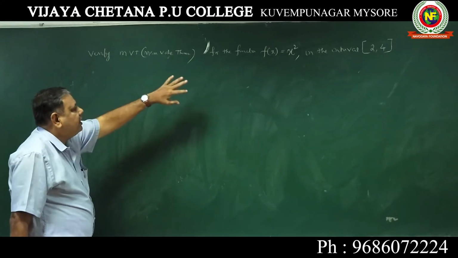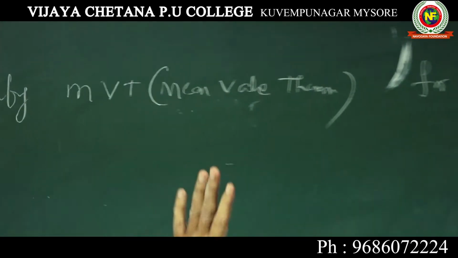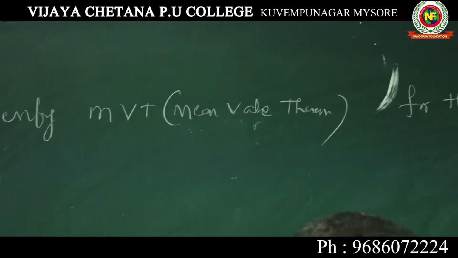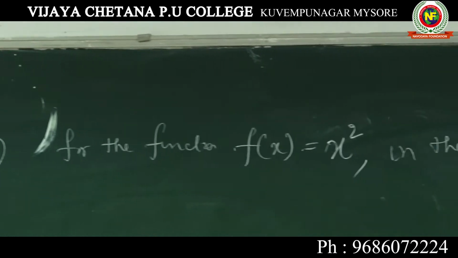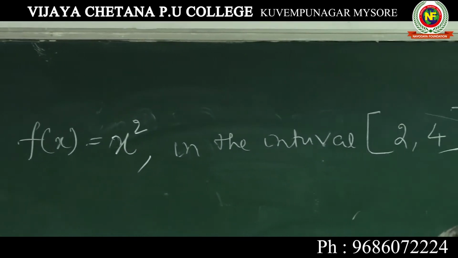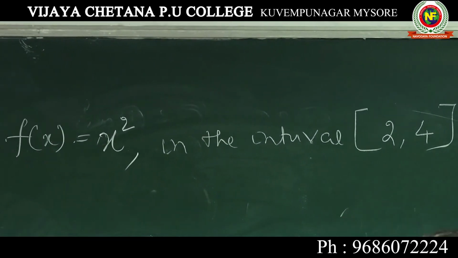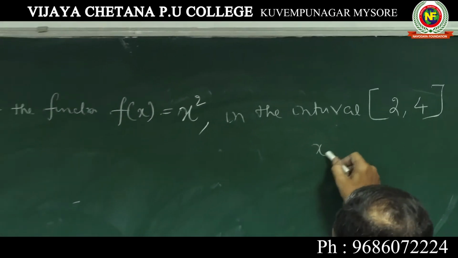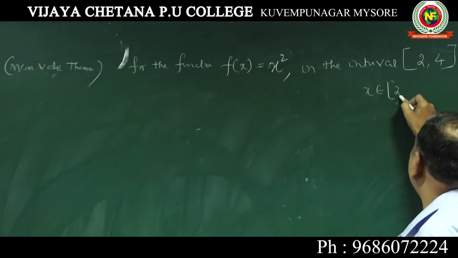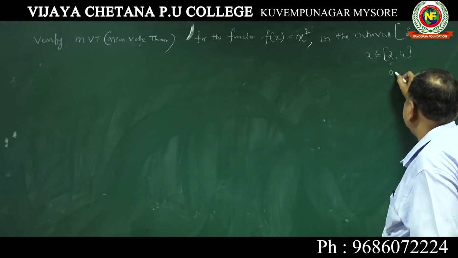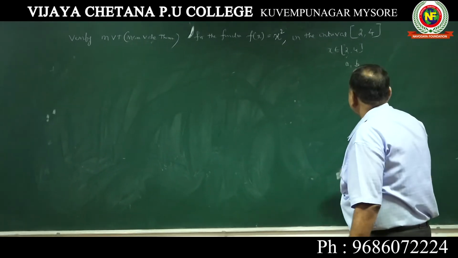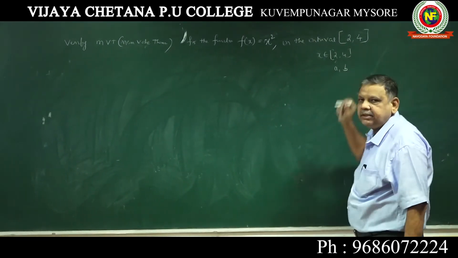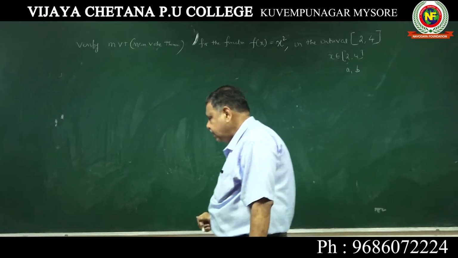ಈ ಒಂದೇ ಒಂದು ಅಡ್ವಾಂಟೇಜ್ ಏನಂದ್ರೆ f of a, f of b need not be equal, but in Rolle's theorem f of a should be equal to f of b. Verify MVT for the function this thing in the interval, ಅಥವಾ where x belongs to ಅಂತ ಕೇಳಬಹುದು, where x belongs to 2, 4 ಅಂತಾನೋ, so both are same, this is a, or in the interval a is equal to 2, b is equal to 4 ಅಂತಾನೋ question ಕೇಳಬಹುದು.